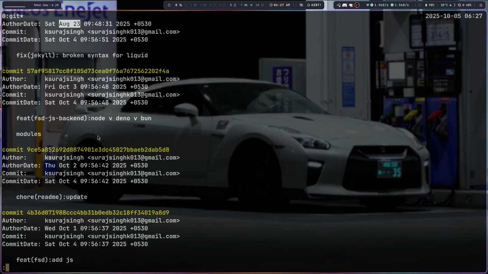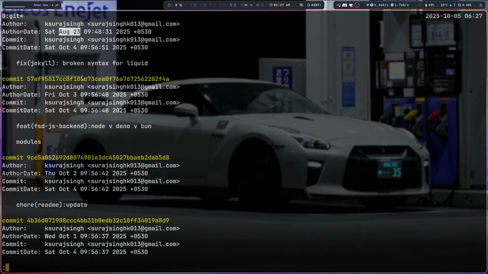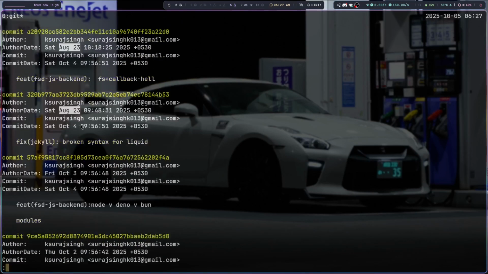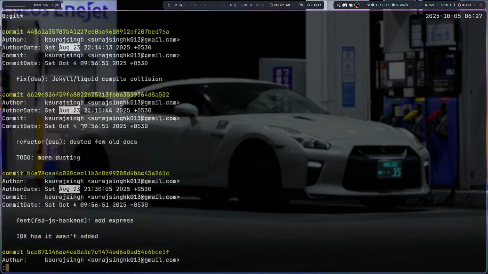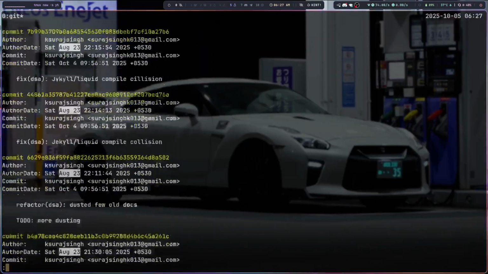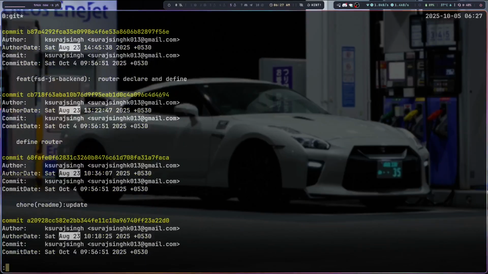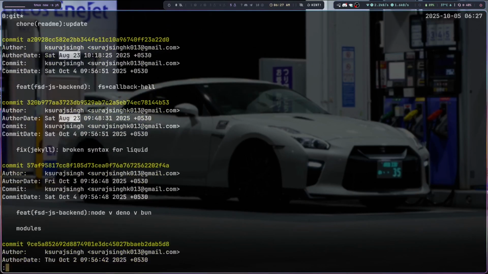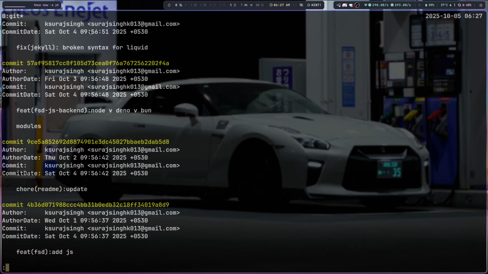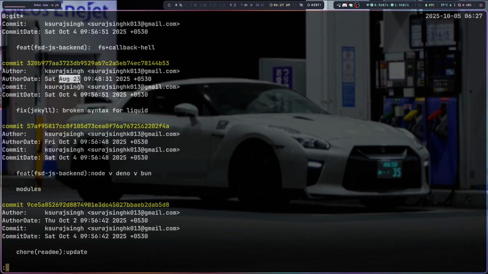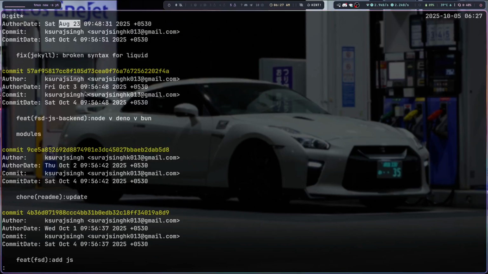Alright, so I did that, and the commits on August 23rd are a few commits, but surely not 45 commits. I think 1, 2, 3, 4, 5, 6, 8, 9, 10, 11 commits mostly. All the other commits that I started were changed. If you see, the author date over here is October 3rd, while the commit date is October 4th, meaning on the 4th I made a commit where the author date was the 3rd.